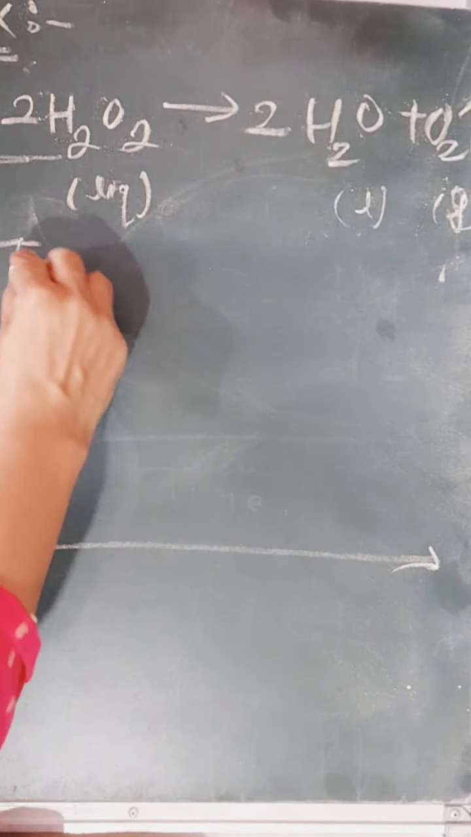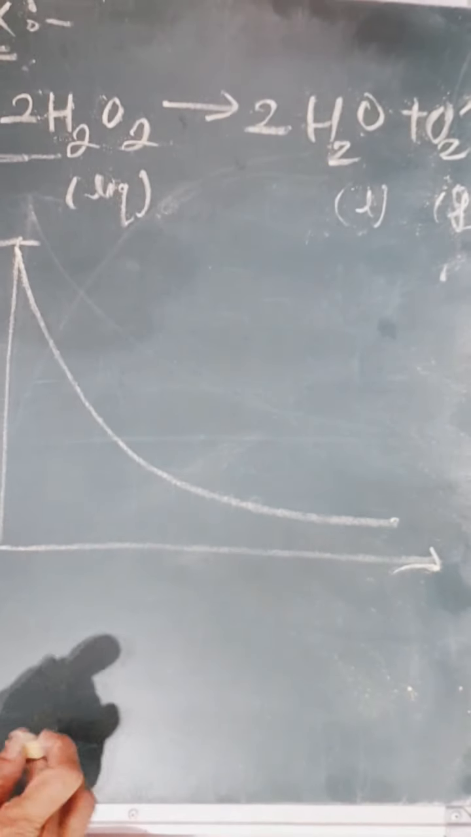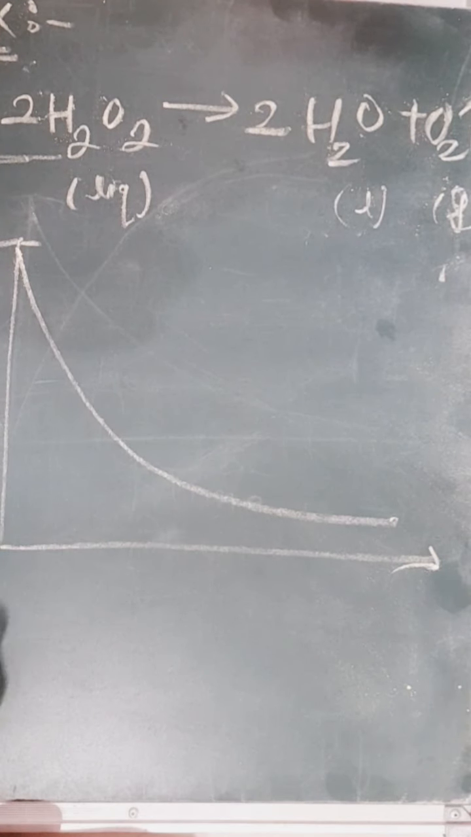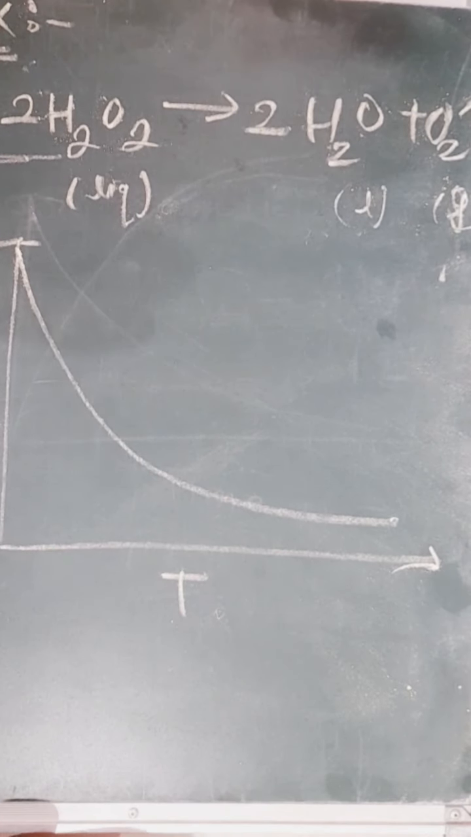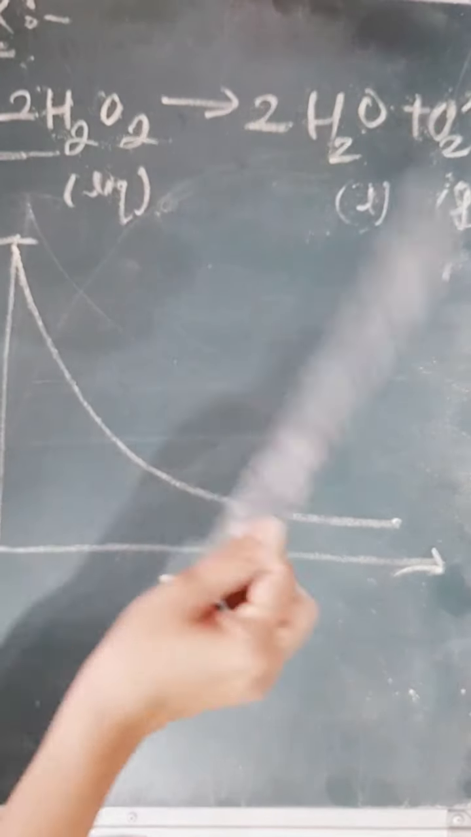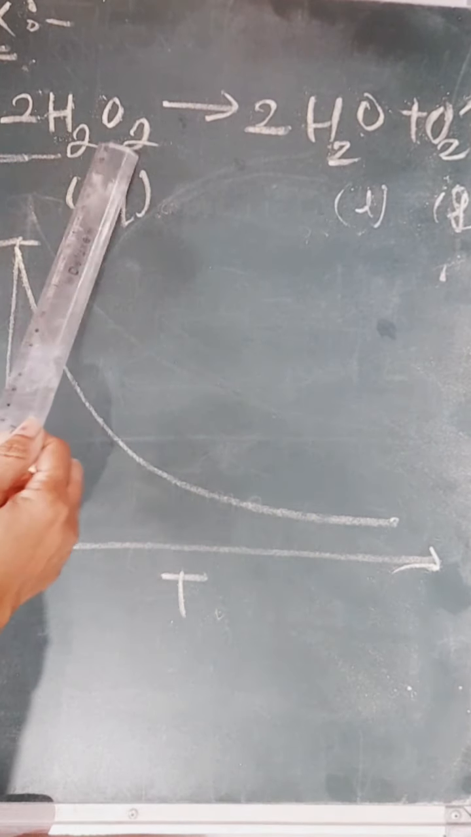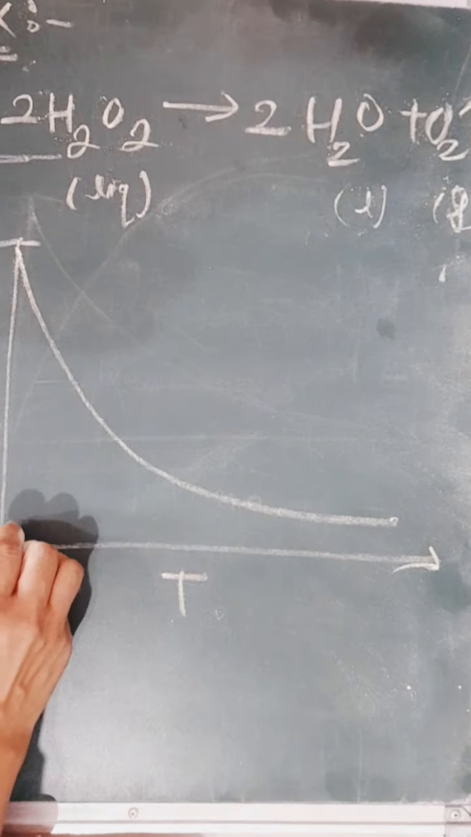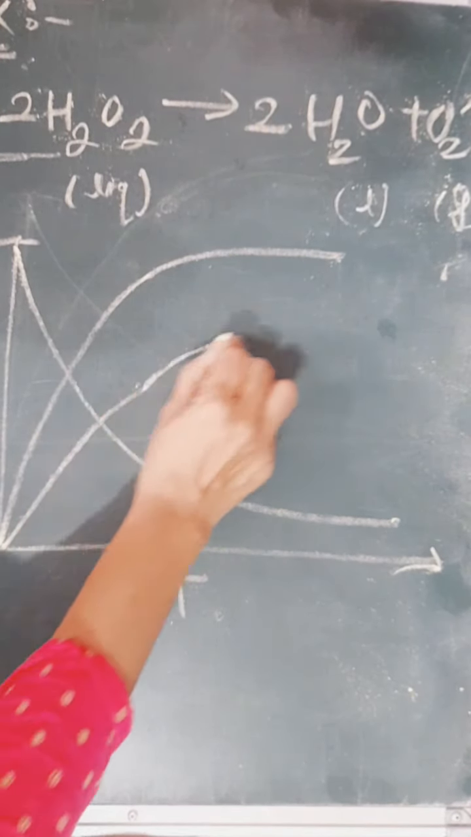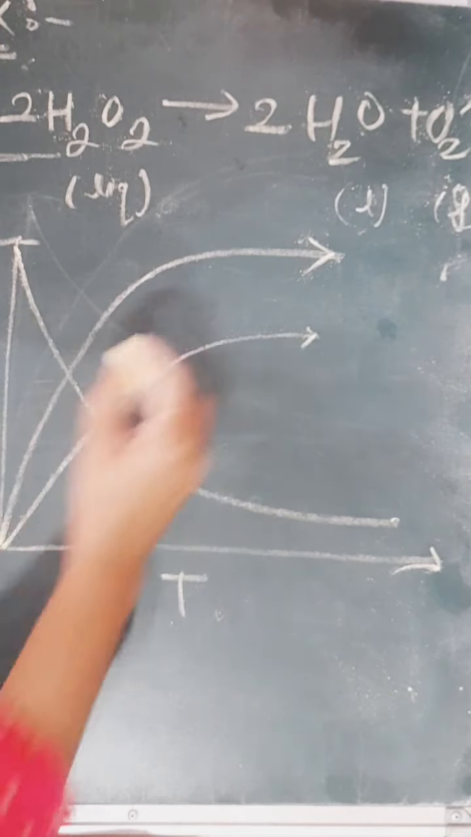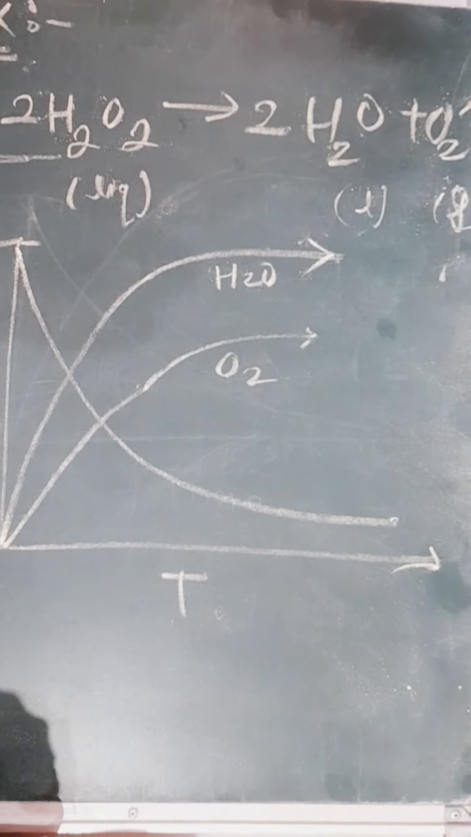Now at the same time the concentration of hydrogen peroxide decreases. Concentration of reactant decreases with respect to time. But what happened? Now look toward this. The water has 2 moles and oxygen is a single mole. Therefore, as per the decomposition of hydrogen peroxide, the water molecule is double the production of the oxygen molecule. Of course, this is the curve for water molecule and this is the curve for oxygen molecule.